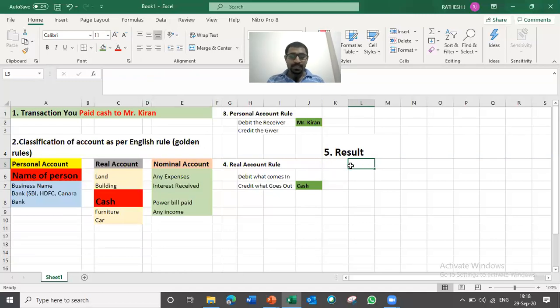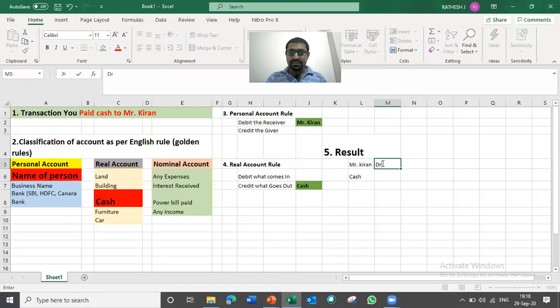The result is, first we identify two aspects. I'll type this. One is Mr. Kiran, then cash is two. Out of these two, which is debit? I will write debit and credit.